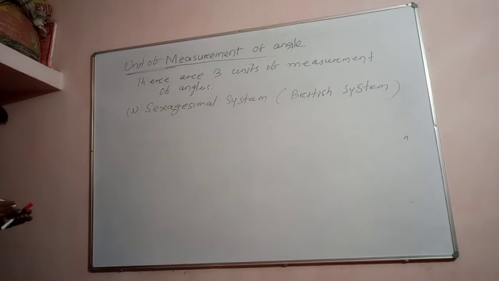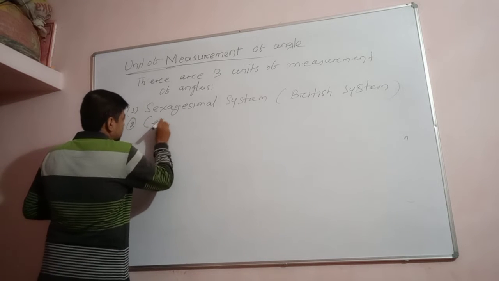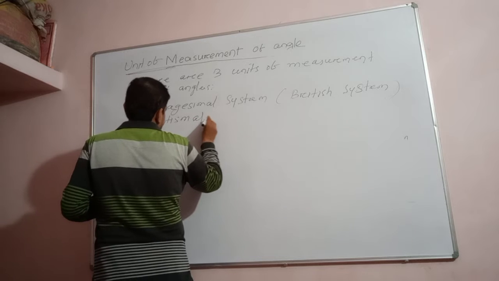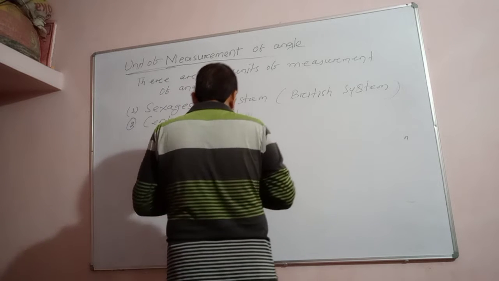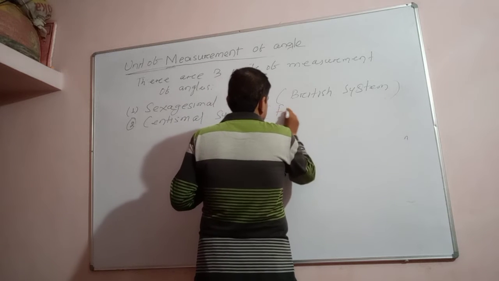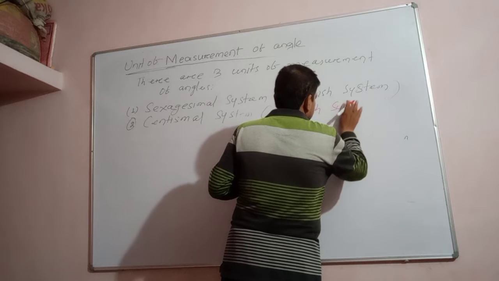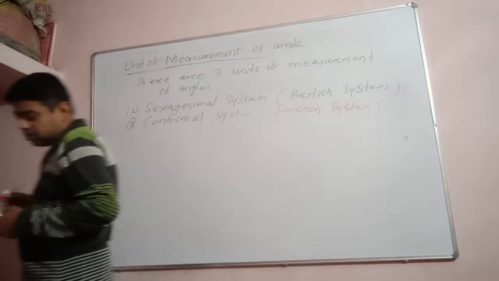The second point is known as the centesimal system, which is also known as the French system. These are important points, let us remember and try to understand also.